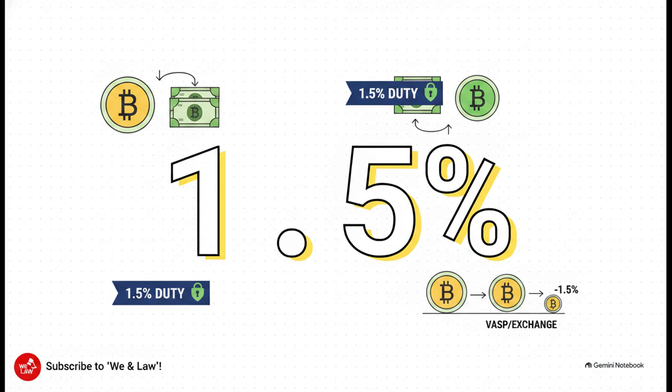Whenever you buy crypto with fiat or sell crypto for fiat, a 1.5% duty applies. But here's how it works in practice. Your VASP actually withholds this 1.5% directly from the token units themselves before they're ever credited to your account. Under Section 12, taxpayer and VASP obligations, exchanges are legally required to do this and then remit those exact tokens to a dedicated NR token treasury, which is fully detailed in Section 11 of the guidelines.